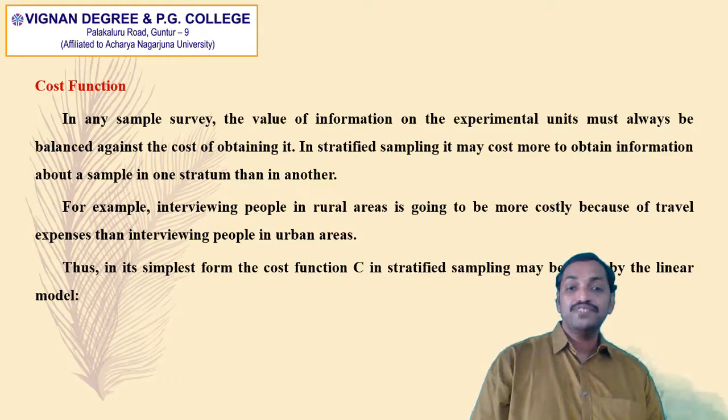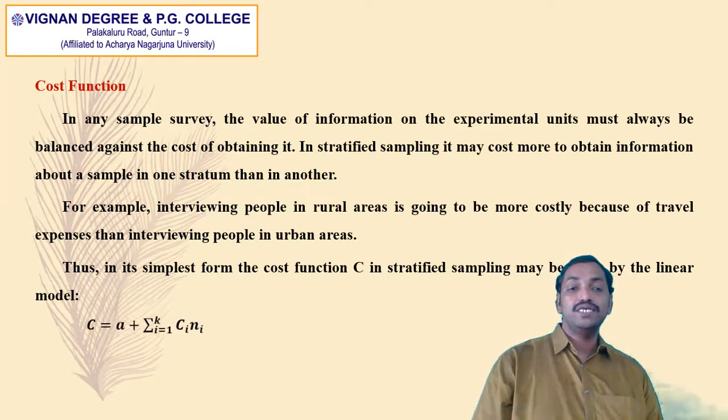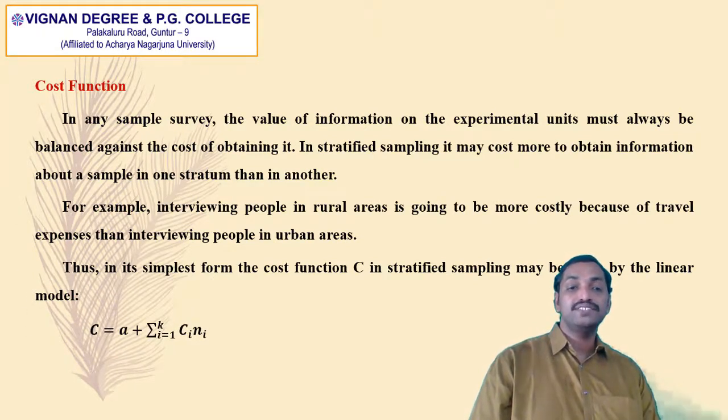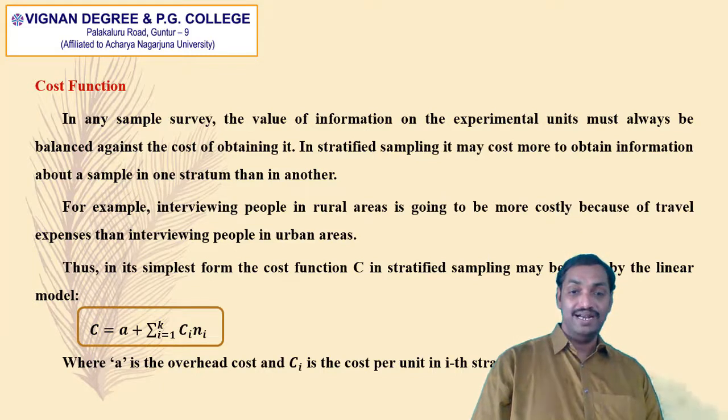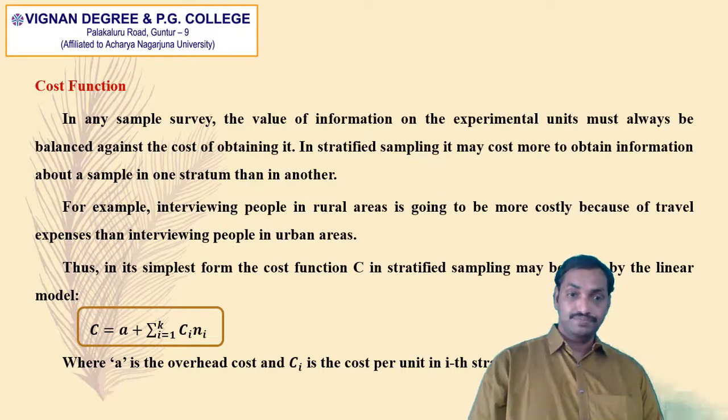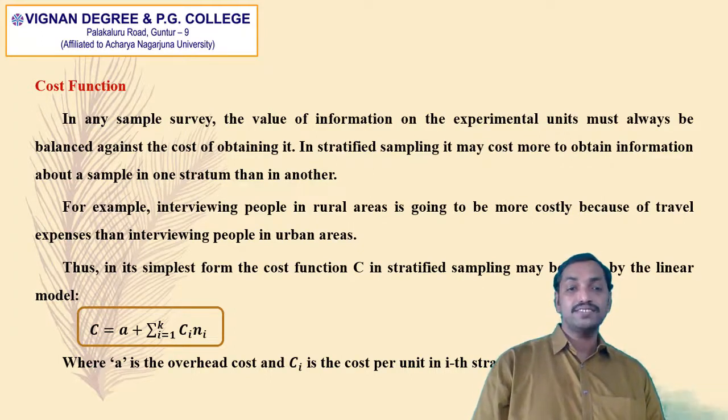Thus, in its simplest form, the cost function, denoted by C, in stratified random sampling may be given by the linear model C is equal to A plus summation Ci into ni, where A is the overhead cost and Ci is the cost per unit in the ith stratum. Obviously, ni is the sample size of the sample drawn from the ith stratum.